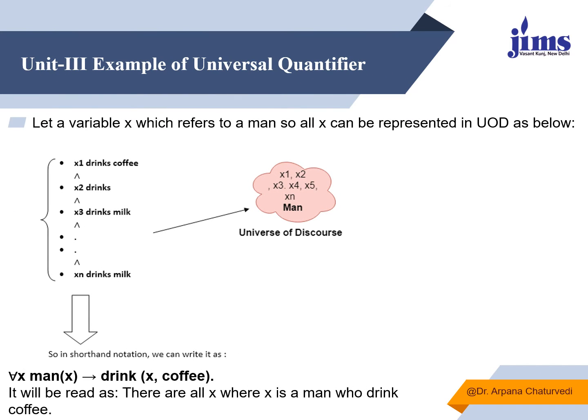Like over here, we can easily see we are saying all men drink coffee. So all men means x1 also drinks coffee, x2 also drinks coffee, everyone, whosoever is lying in this universe, all are drinking coffee. So how are we writing it? For all x, x is a man. I am talking about what x should be, it should be a man. Then definitely x drinks coffee. So this is how we represent it.